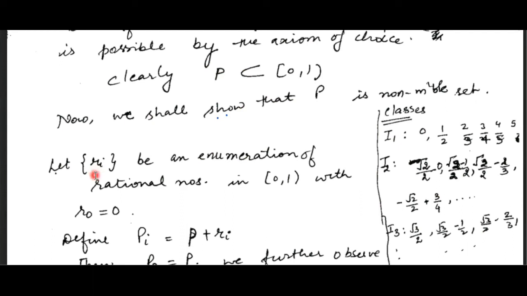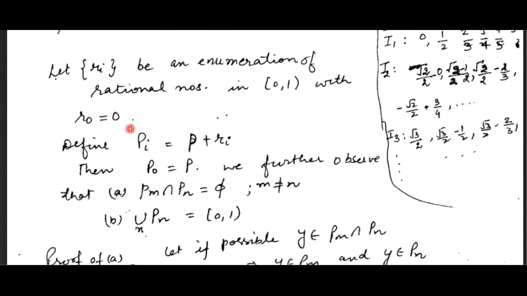So for this we consider a sequence of rational numbers. Since we know that rational numbers are countable, they can be enumerated as a sequence. So let Ri be an enumeration of the rational numbers in this interval with the first number as 0. And we now define a set Pi as P, with the modulo symbol, plus and dot over here, with the rational number Ri. And here P naught is the set P itself.